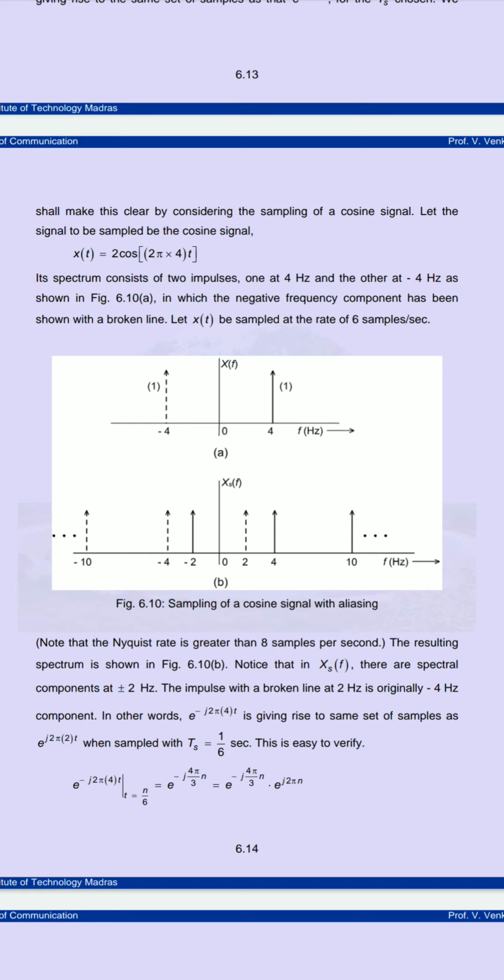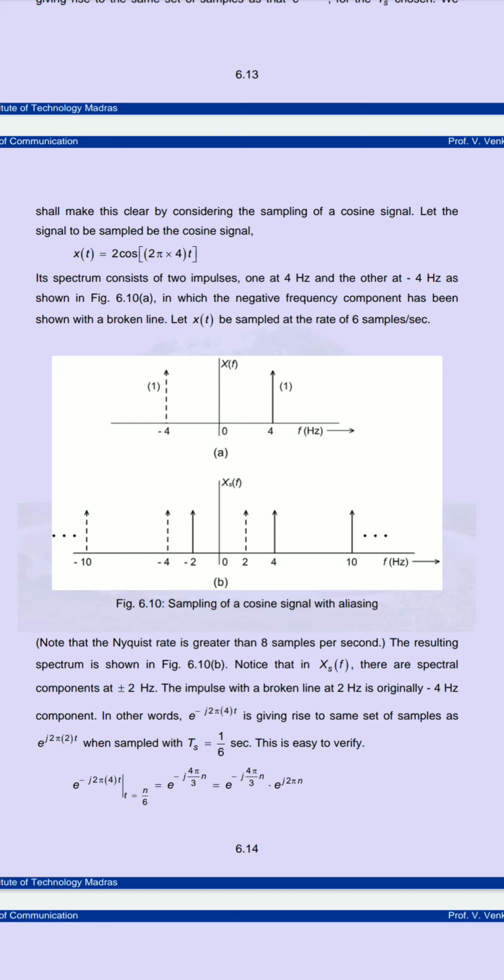So here we can see this is easy to verify. We can equate e to the power minus j 2 pi 4 t, taking t equal to n by 6, because here we are taking 6 samples per second.